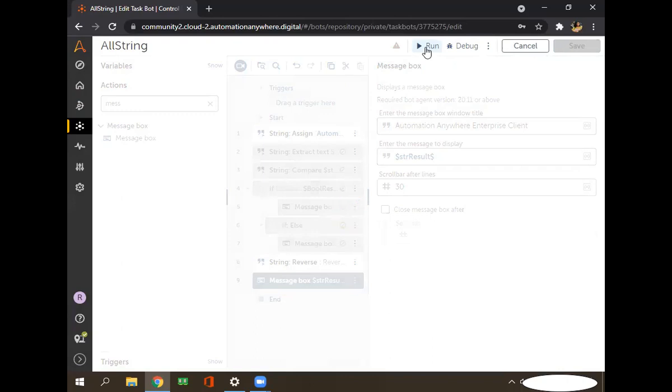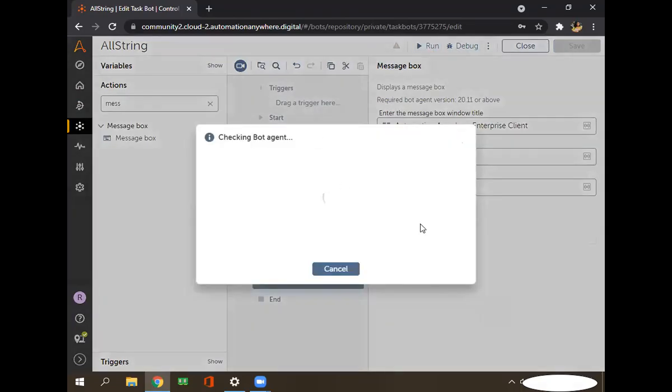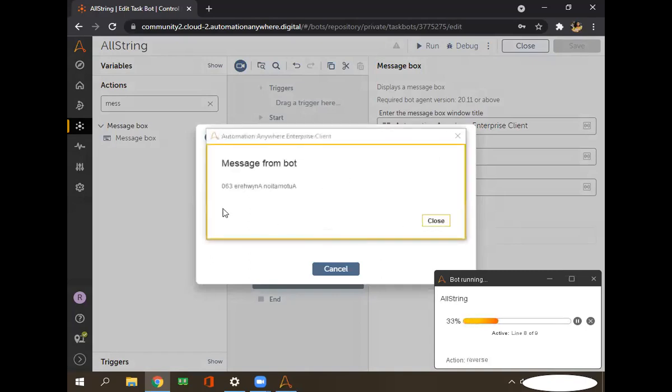That will reverse automation anywhere, right? So I think the answer would be 360 anywhere automation. No, no, this is my question. It will reverse completely one by one, like 0, 6, 3, this way. Let us see. Okay, it will reverse like this, like a mirror image.